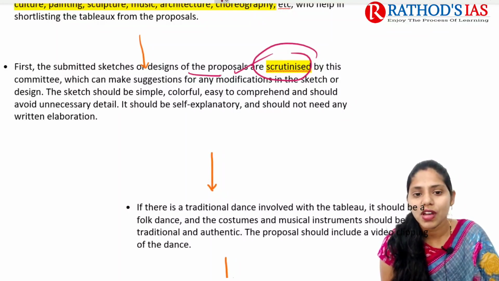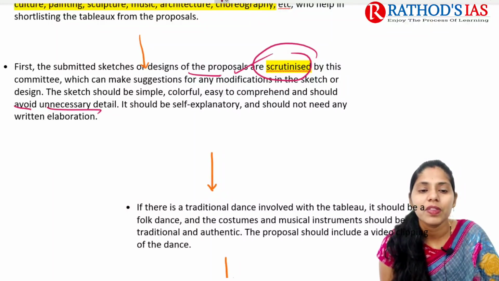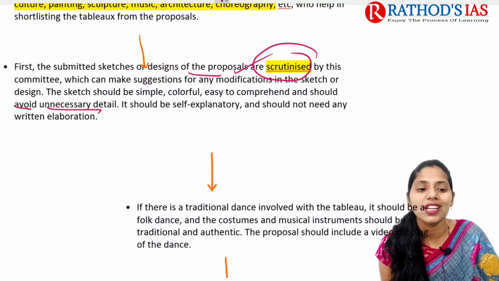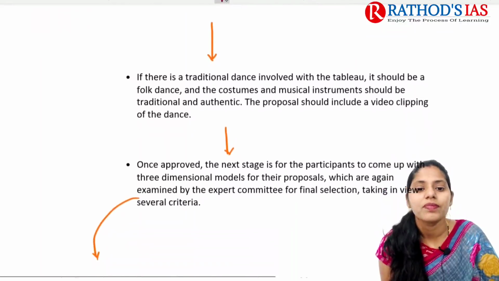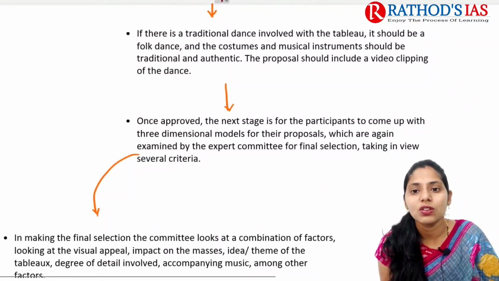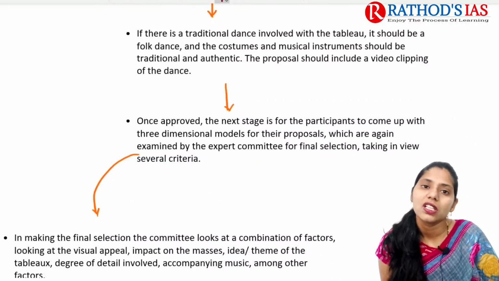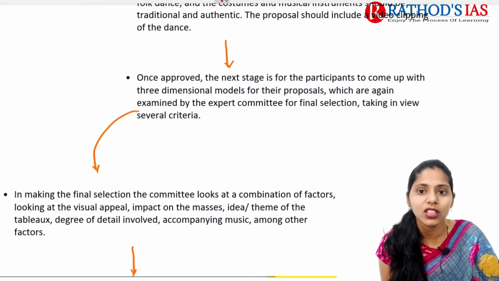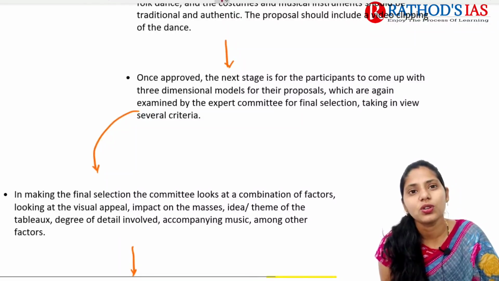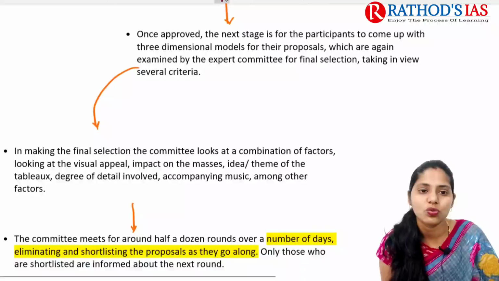And the sketch should be very simple, colorful, and easy to understand, and it should avoid any unnecessary detail, and that tableau should be self-explanatory and should not need any written elaboration as well. And if there is any traditional dance involved in this tableau, it should be a folk dance, and the costumes and the musical instruments they are using should be traditional as well as authentic. Okay, and this proposal will also include a small video clipping of that dance as well.